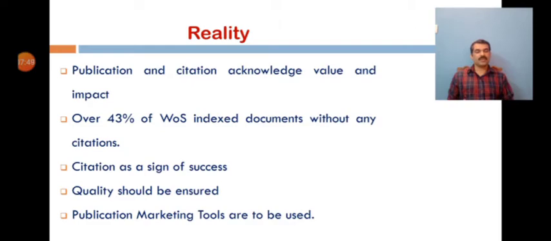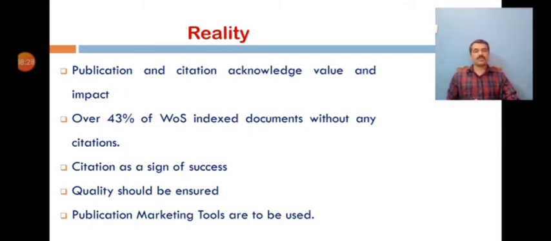But you see, according to a study published in Nature in 2014, over 43% of Web of Science indexed documents have never received any citations. So as an author or researcher, we want to maximize the impact of our work. Hence, good quality papers should be produced. We always need to focus on good quality papers. This h-index suggests that after 20 years in research, an h of 20 is a sign of success. If you have an h-index of 20 after 20 years, then you are a successful person in your academic field.